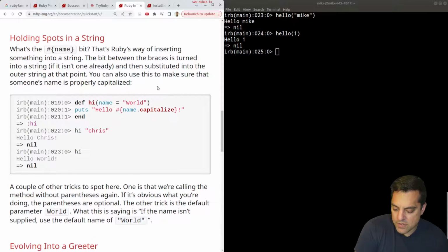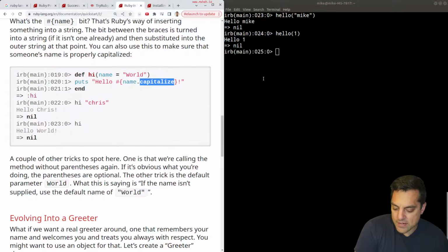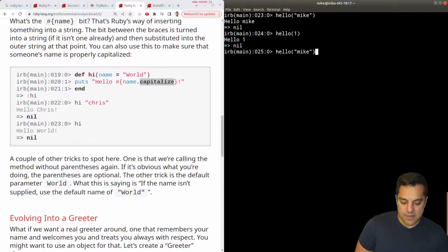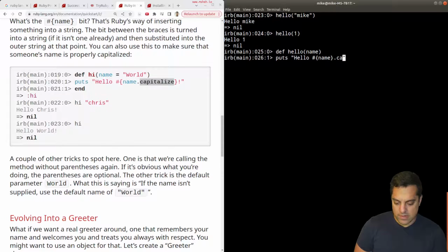Okay, that's going to be substituted in, and we can call methods on it. So I've got a built-in capitalize method here. Let's rewind, redefine that here. Dot capitalize. And I can leave it. Oh, I gotta make sure it's in these curly braces there.